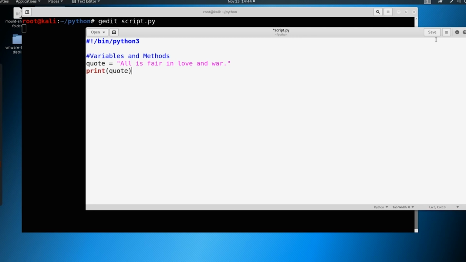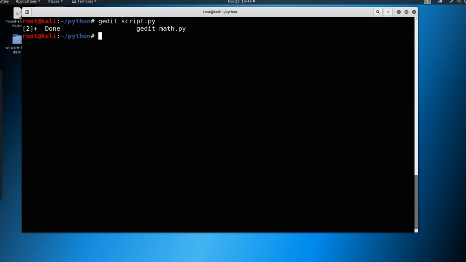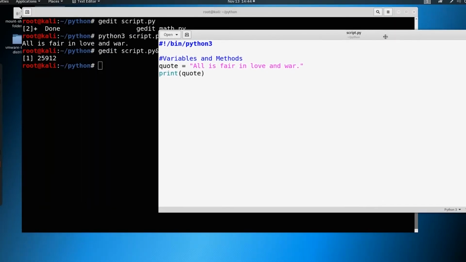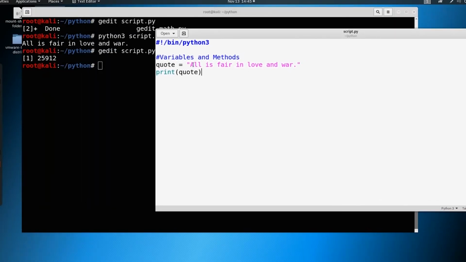and save this, and I forgot the ampersand, so excuse me, we're going to close it, and let's just run script.py, sorry, python3 script.py. You can see it says all is fair in love and war. So if we gedit this and add the ampersand now, we defined what was in our variable here, which was this string, right? We've talked about strings. We put a string here as our quote, and we printed the quote.